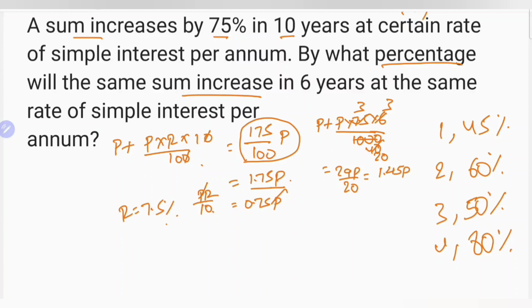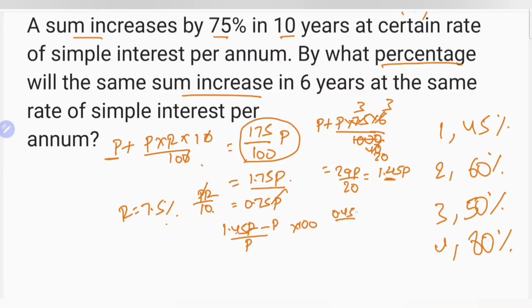Here by what percent increases? Here the original is principal is P, and increase it is again it is 1.45 P. Increase percentage is increase by P into 100. 1.45 P minus P, 0.45, clear?